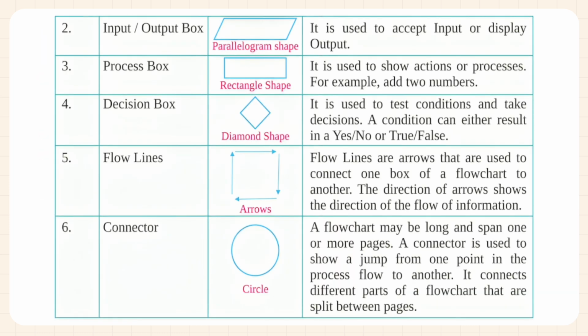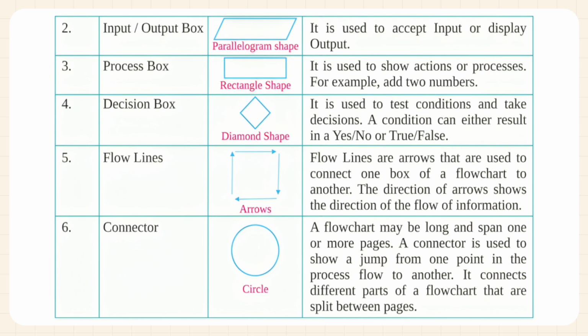2. Input-output box. Parallelogram shape. It is used to accept input or display output. 3. Process box. Rectangle shape. It is used to show actions or processes, for example, add two numbers.